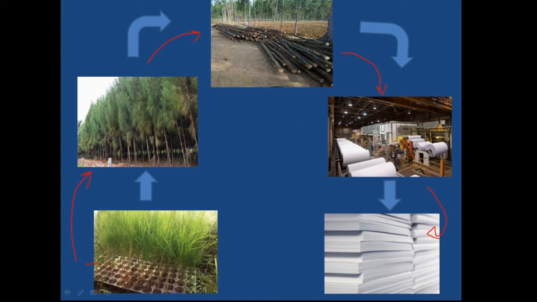In silviculture, this utilization part is not considered. First we go for planting or creation, then we develop the stands, then we harvest, then we again go for planting. This is all about silviculture. In forestry, this final part is considered, while in silviculture, the final utilization part is not considered.